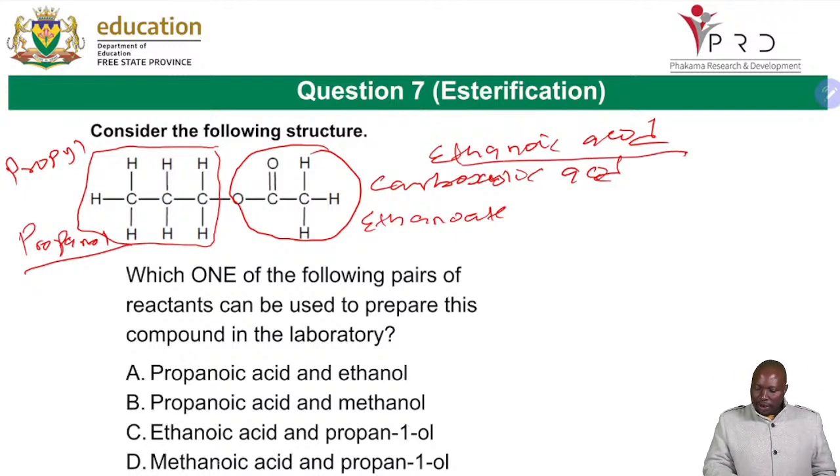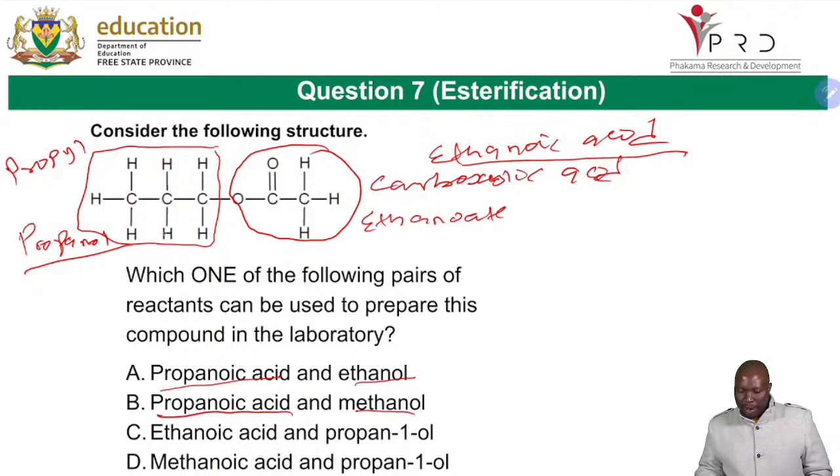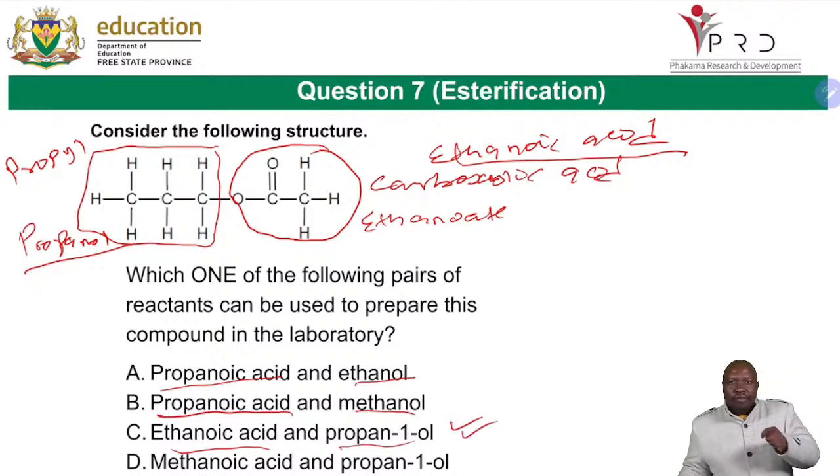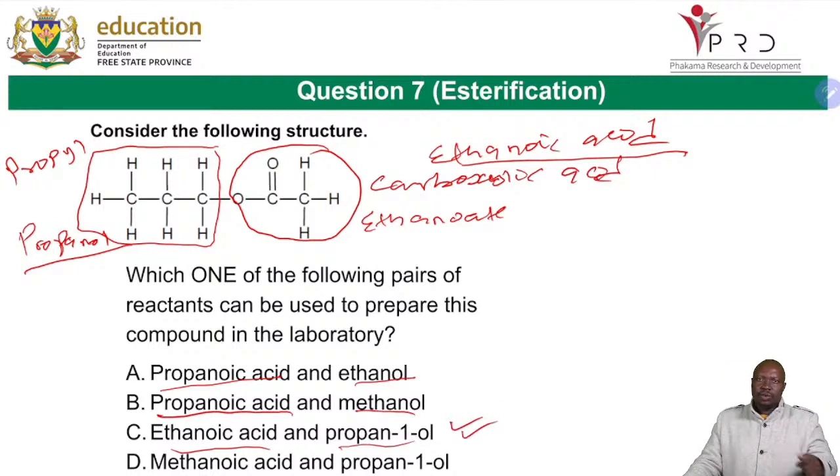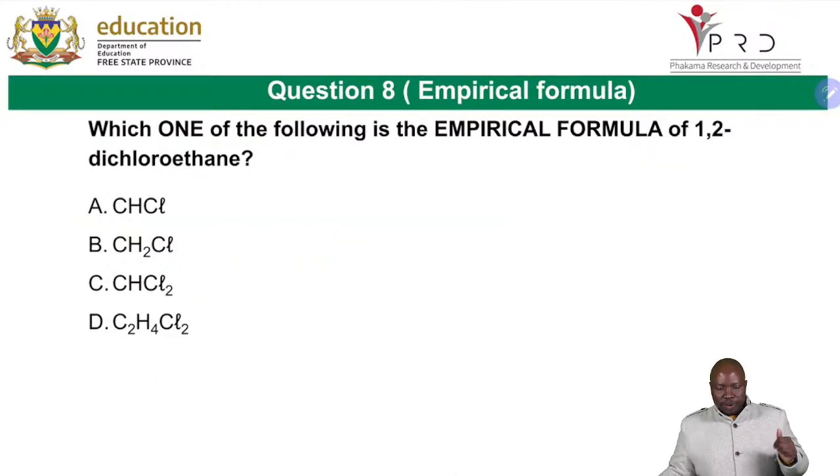Propanol and ethanoic acid. So if you check there, you are having propanoic acid, or it must be ethanoic and ethanol, which is wrong. Propanoic acid and methanol. As long as it's saying propanoic acid, you know it's wrong, because on this part we want the propanol. So it's propanol and ethanoic acid, which is option number C. So be careful not to be in a hurry to answer the question, because you'll end up answering a wrong question. I hope this helps you as you move.